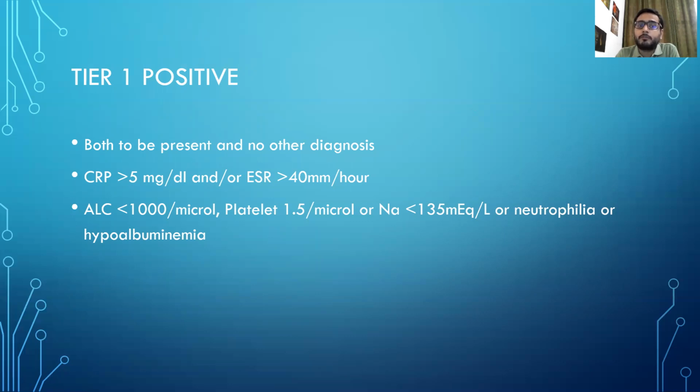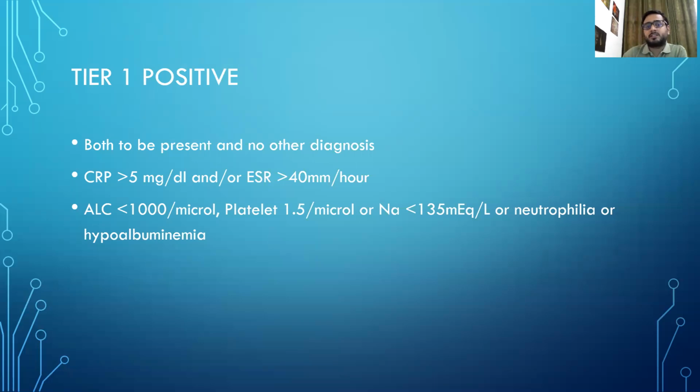ALC is absolute lymphocyte count. This is emerging as a very important tool. If it is less than 1000 per microliter, platelet less than 1.5 lakh, or sodium levels less than 135 milliequivalents per liter, or neutrophilia or hypoalbuminemia. So along with this, both should be present: either CRP or ESR or both, along with this absolute lymphocyte count, platelet and sodium levels, or there is neutrophilia.